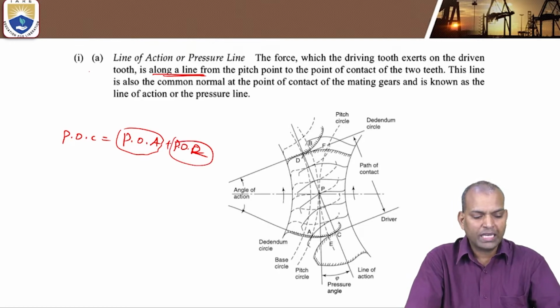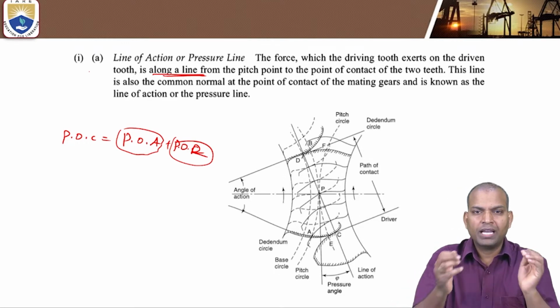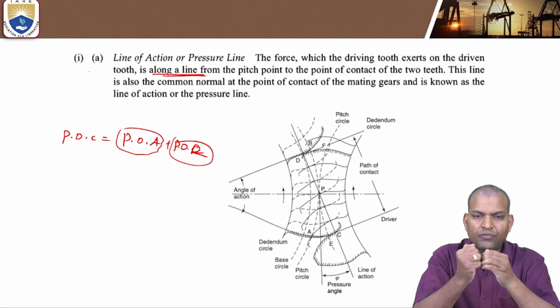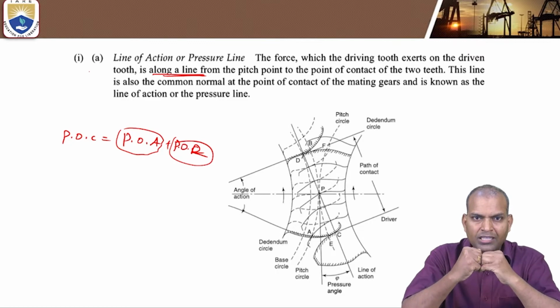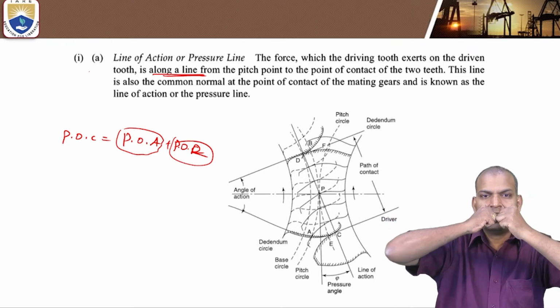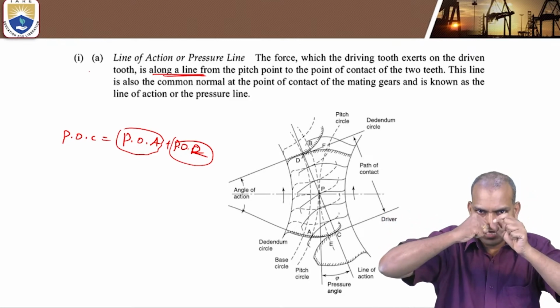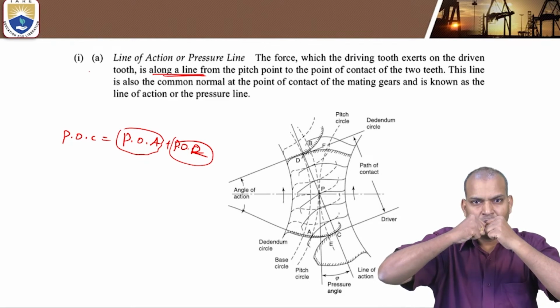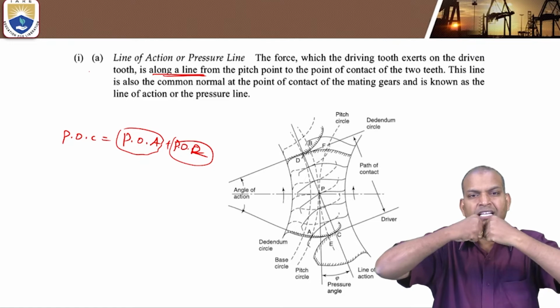So when the two gears are moving, one gear approaches, engages the other gear, is fully in contact, and then it disengages. When it is engaging and fully in contact, there is a length. That is known as approach. And from the pitch point, it disengages.